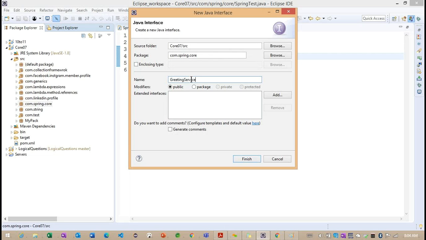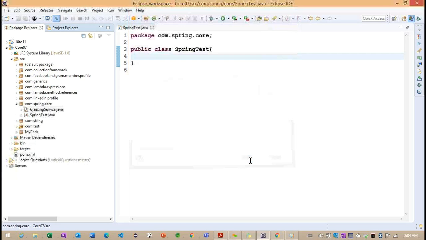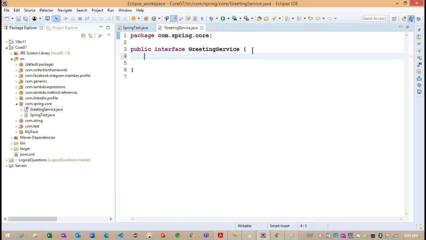GreetingService. Inside this interface we are going to have one method called sayGreeting. Since we are entering the Spring framework, we need to provide some messages, so to provide the messages I'm defining one interface with one method called sayGreeting.